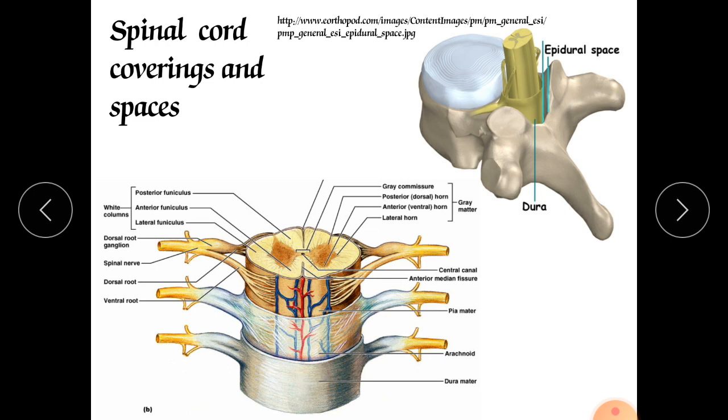And this dura mater is made up of dense irregular tissue. They are very tough, and they protect the internal parts. And as we know, the space between this dura mater and the arachnoid mater is called the epidural space. Now we will go to the next.